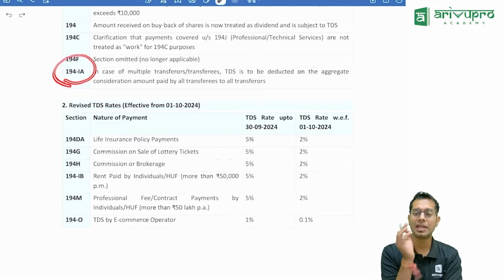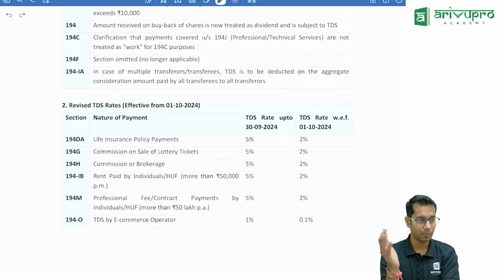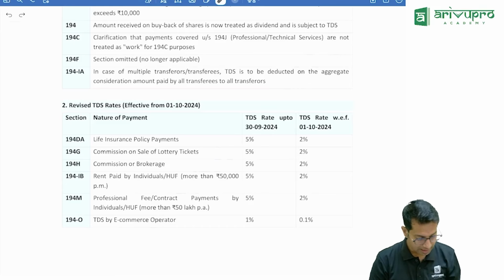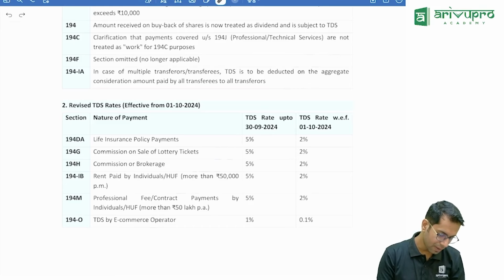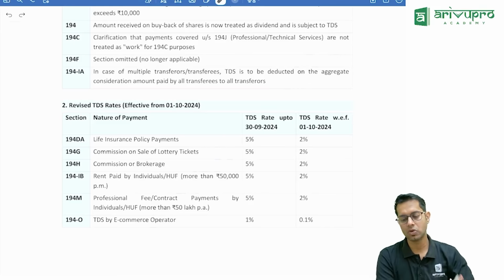Now, whenever you sell an immovable property, TDS is applicable. If the sale value is more than 50 lakh rupees, TDS is applicable at 1%. Sir, what if there are multiple sellers or multiple purchasers, and the share of each is less than 50 lakhs? The lawmaker says no problem. Whether it is the person who is selling or the person who is purchasing, TDS is deductible on the aggregate amount.